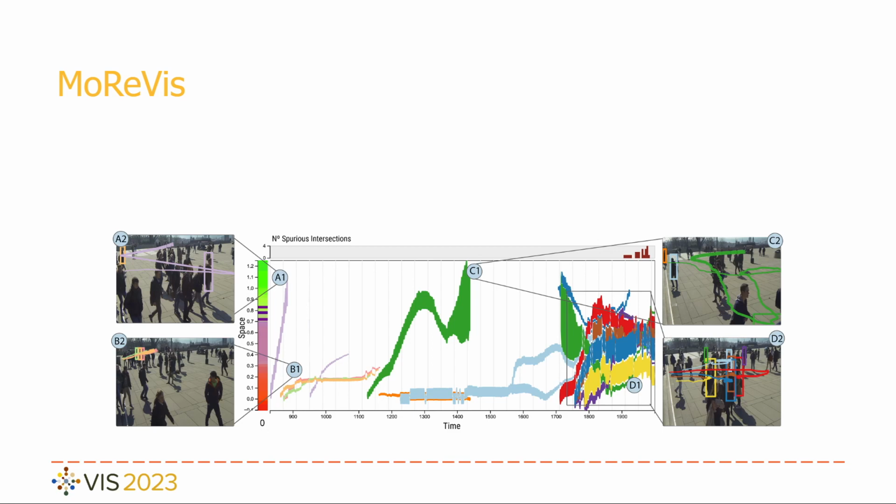To address these issues, we propose MoreVis, a summary visualization designed for moving regions. MoreVis is able to represent objects with spatial extent, with their individual trajectories and intersections. The resulting visualization is a 2D plot, with time on the horizontal direction.